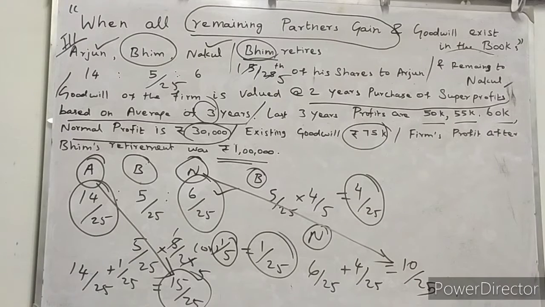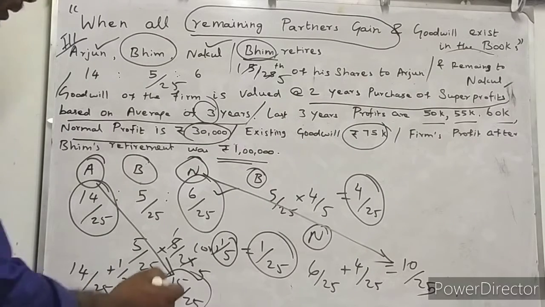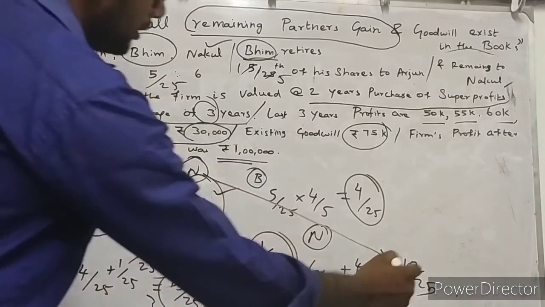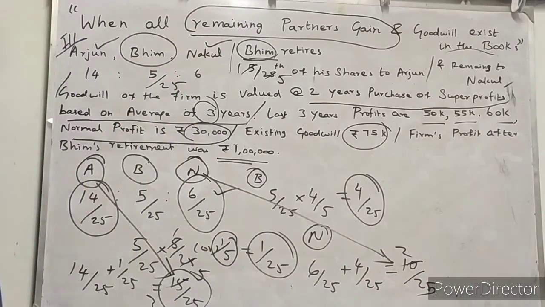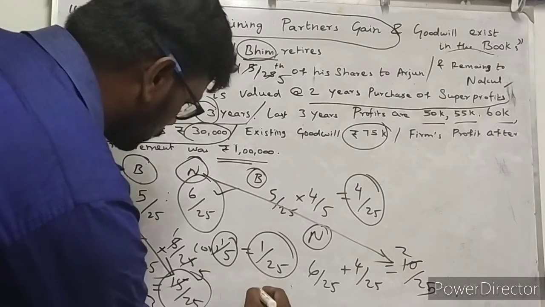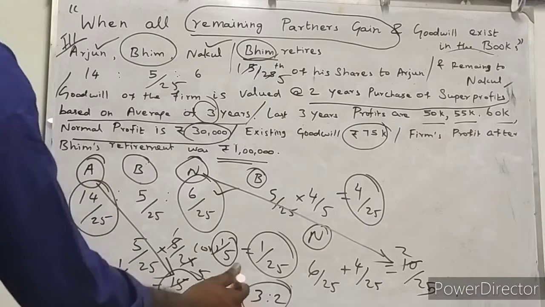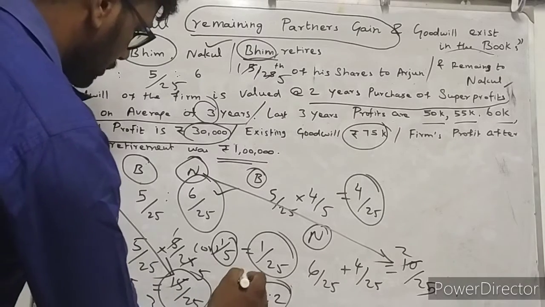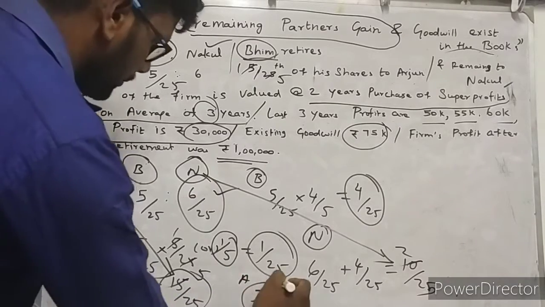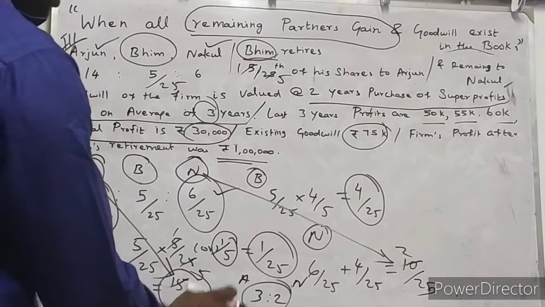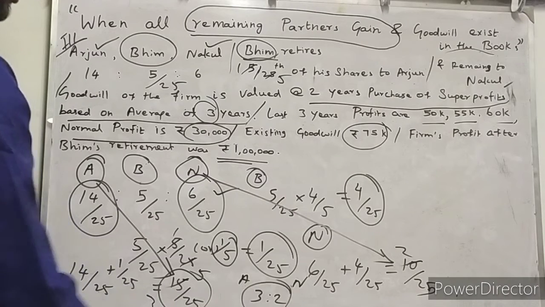You know the calculation, how to find out the new profit and loss sharing ratio. So many times we have discussed in the class. So we can simplify this also. So look at this. 3 fives are 15. 2 fives are 10. Isn't it? So we can conclude like this: 3 is to 2. Bases are the same, 25, 25. So 3 is to 2. So 3 by 5 is Arjun, 2 by 5 is Nakul. So now can you understand very clearly? So their new profit and loss sharing ratio is 3 is to 2.